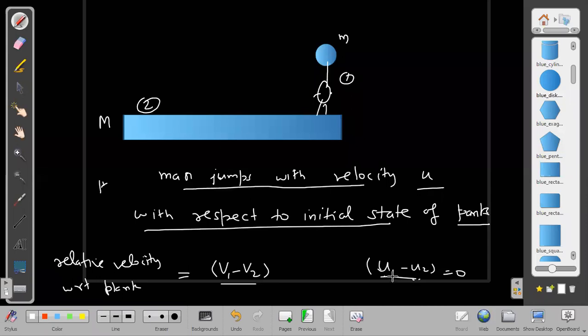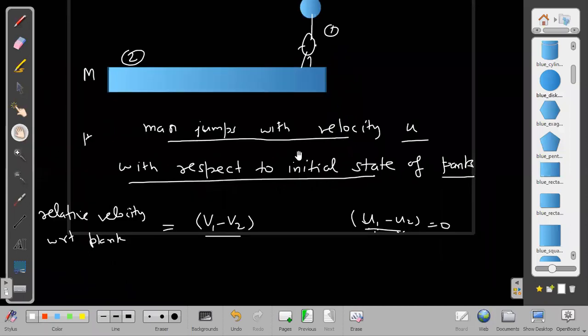Initial, before jumping, u1 is equal to u2. Before jumping, u1 was u2, so this is 0. But what does that mean? The man jumps with velocity u with respect to the initial state of Planck. That is neither the final relative velocity nor the initial relative velocity. Then what is it actually? It is the final velocity of man, v1, minus the initial velocity of Planck, u2, and that is equal to what they are giving us as u.